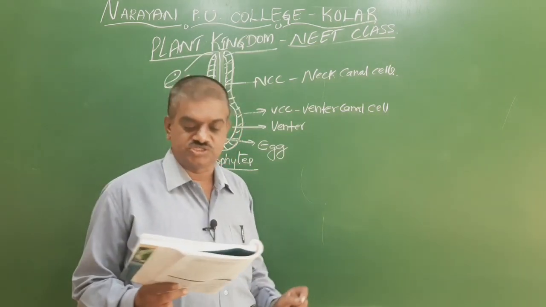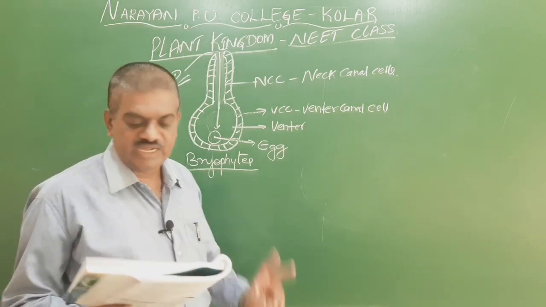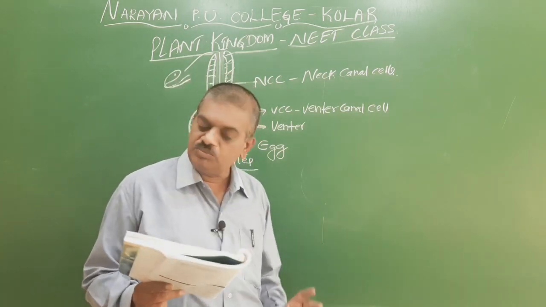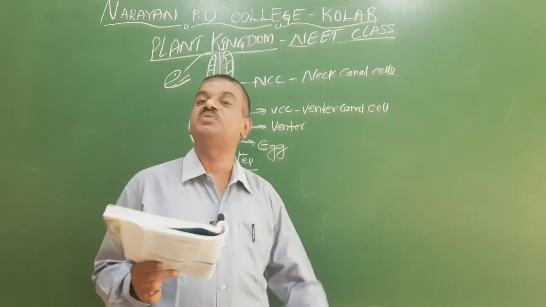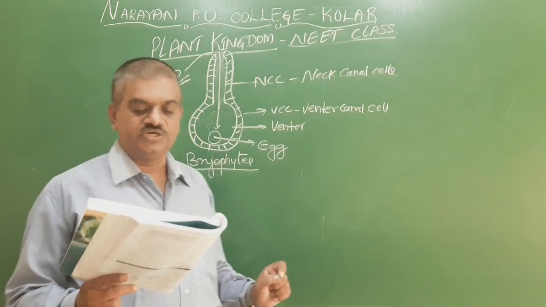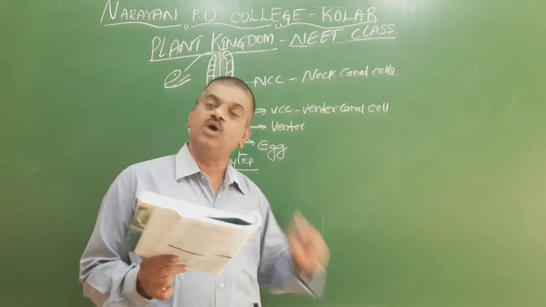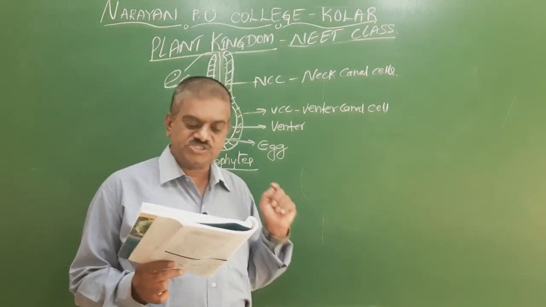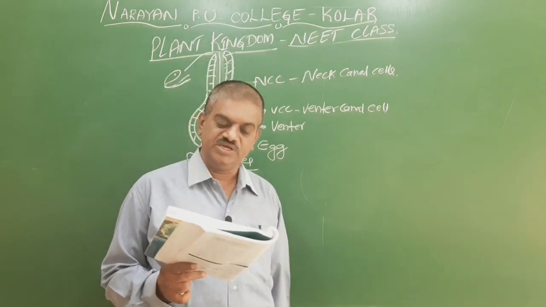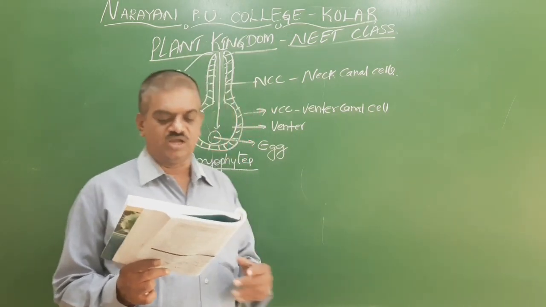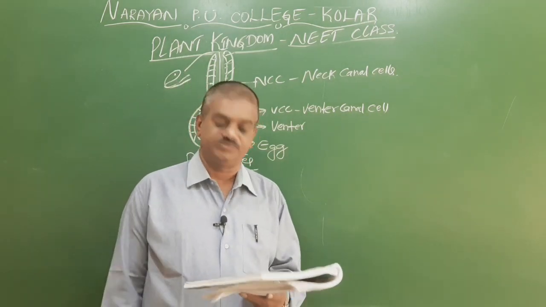In Fucus, the male and female gametes are: first option motile, the second one non-motile, and the third one motile and non-motile respectively. So this is right. Here Fucus is nothing but rockweed, which comes under brown algae, Phaeophyceae. There is a presence of motile as well as non-motile gametes respectively. So this is the right answer. The fourth one is non-motile and motile respectively, so this is not the answer. So the third option is right.